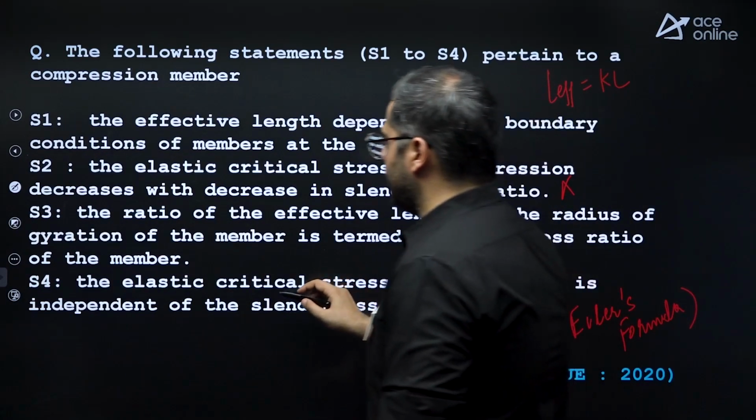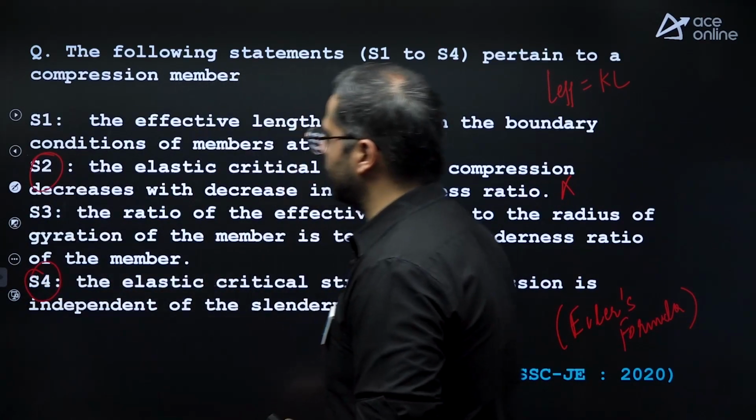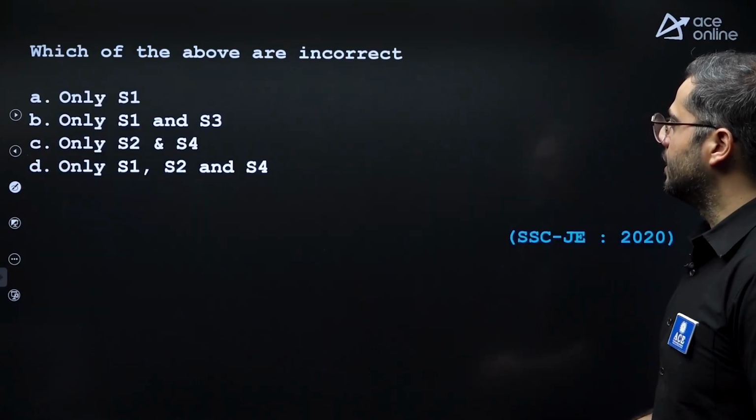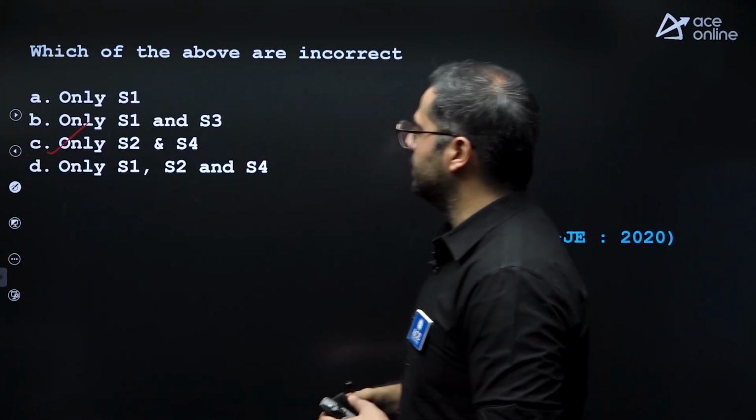So S2 and S4 are wrong statements. They're asking which of the above are incorrect. S2 and S4 are wrong statements.